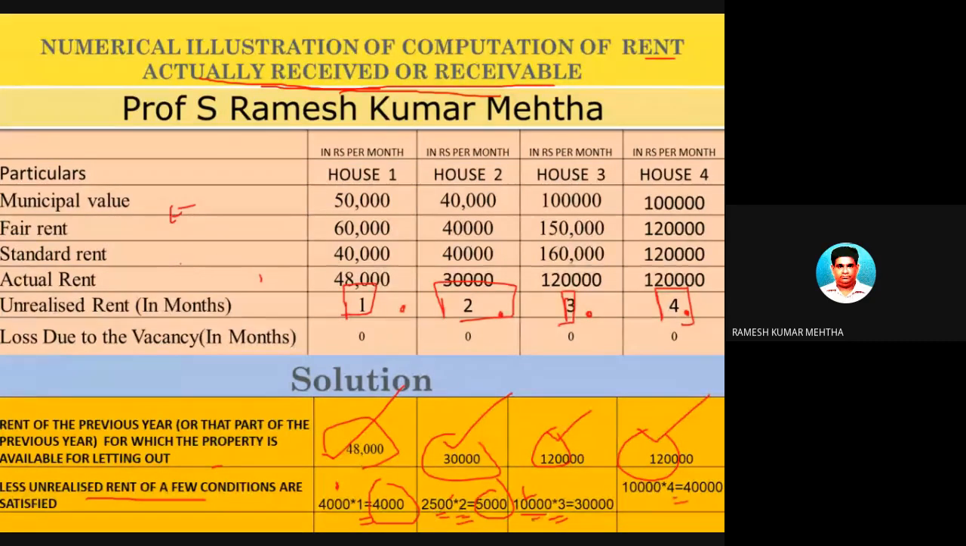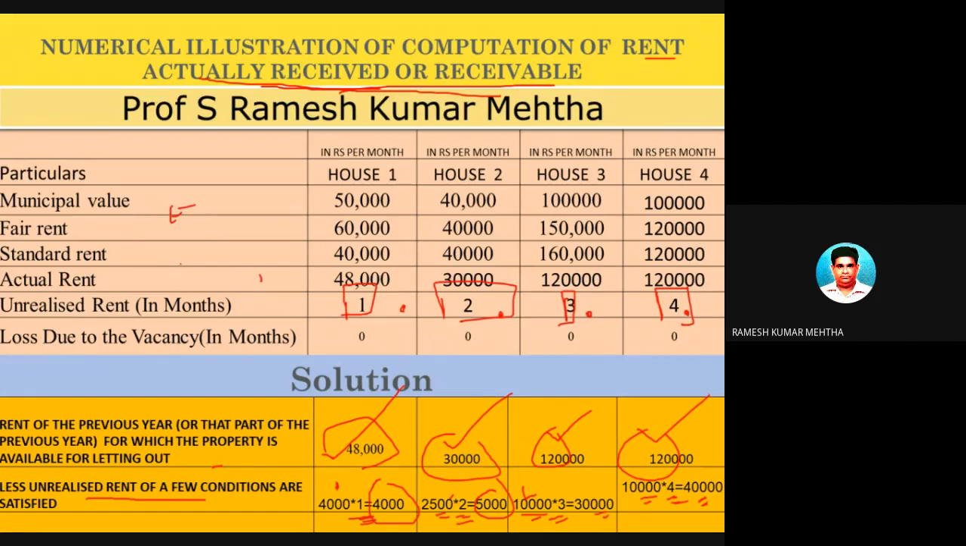In the third case, 10,000 per month is a loss because of unrealized rent. For 3 months he has not realized. So 30,000 he has not got. In the fourth case, 10,000 he has not got for 4 months. So only 8 months he is receiving. So the loss due to unrealized rent is 40,000. So in the first case, it is 1 month loss because of unrealized rent, which is 4,000.